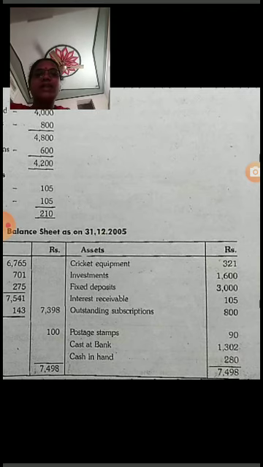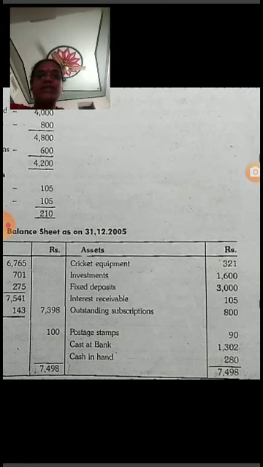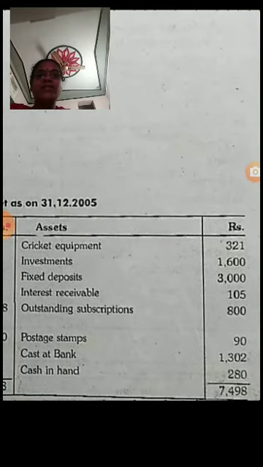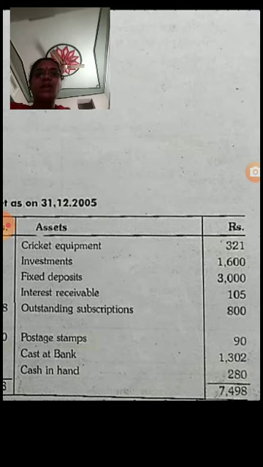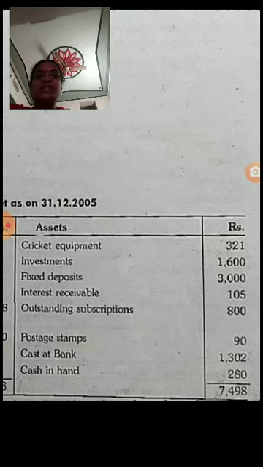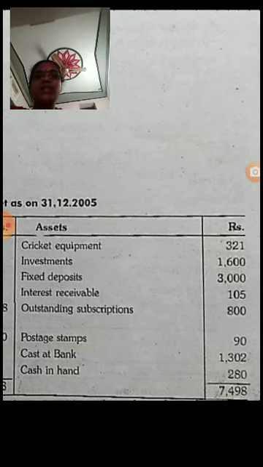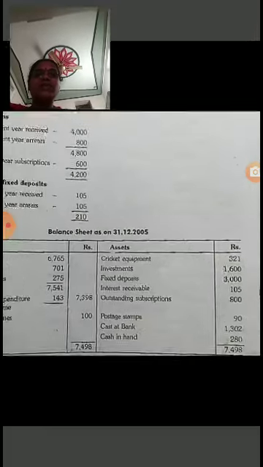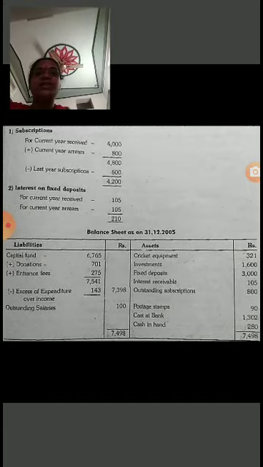Now the assets side: cricket equipment 321, investments 1,600, fixed deposits 3,000, interest receivable 105, outstanding subscriptions 800, which are these adjustments. Postage stamps 90 rupees, cash at bank 1,302, the closing balance. Cash in hand, the closing balance, 280. The total is 7,498. This is the total of the balance sheet.